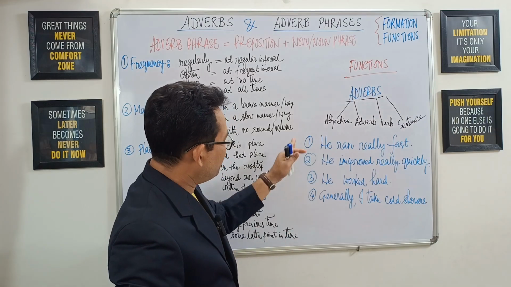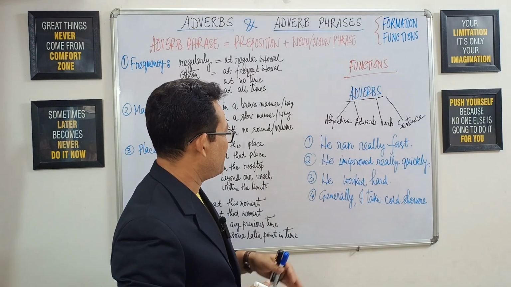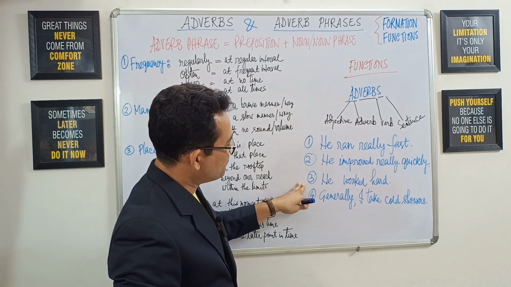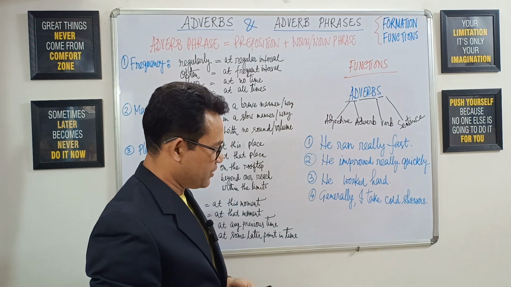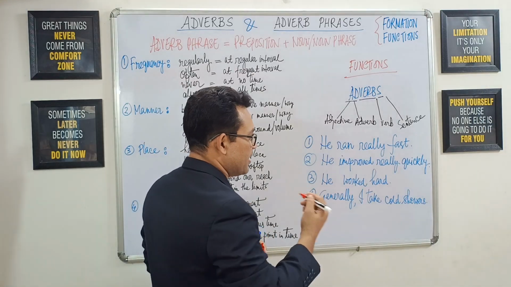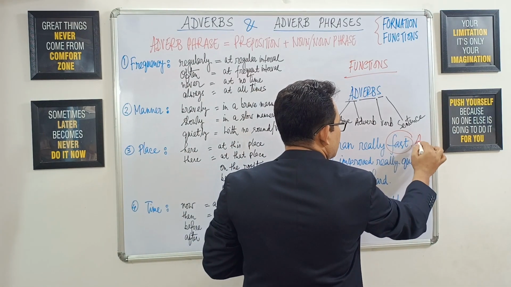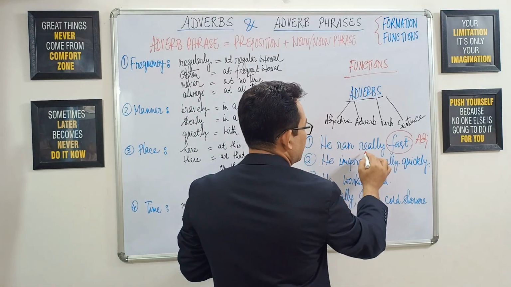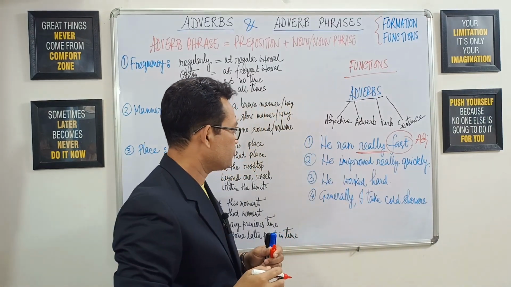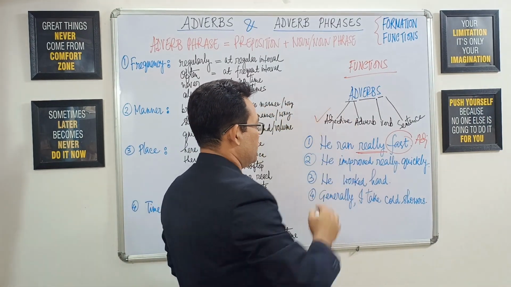All right, then look at these 4 examples. Number 1, he ran really fast. Number 2, he improved really quickly. Number 3, he worked hard. Number 4, generally I take cold showers. Now, first example, here the adjective is fast. It is getting modified by the adverb really. Okay, so it is number 1.